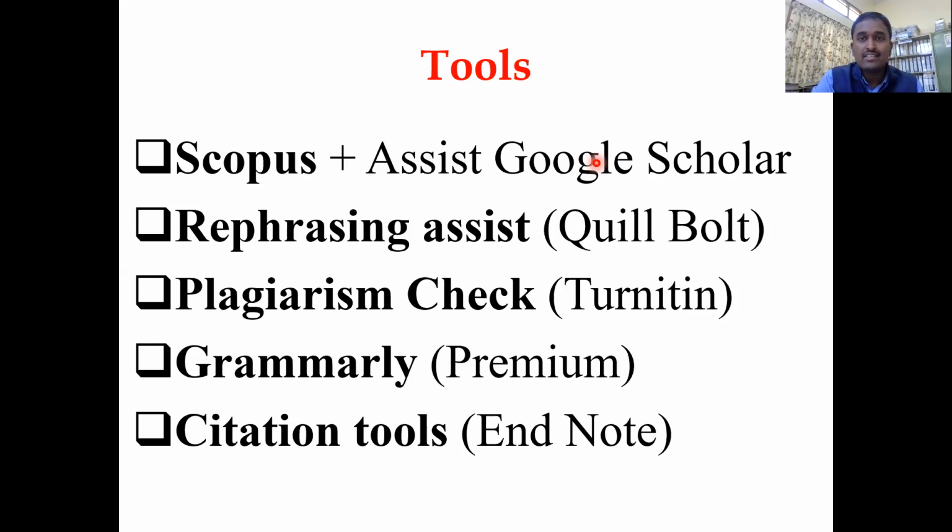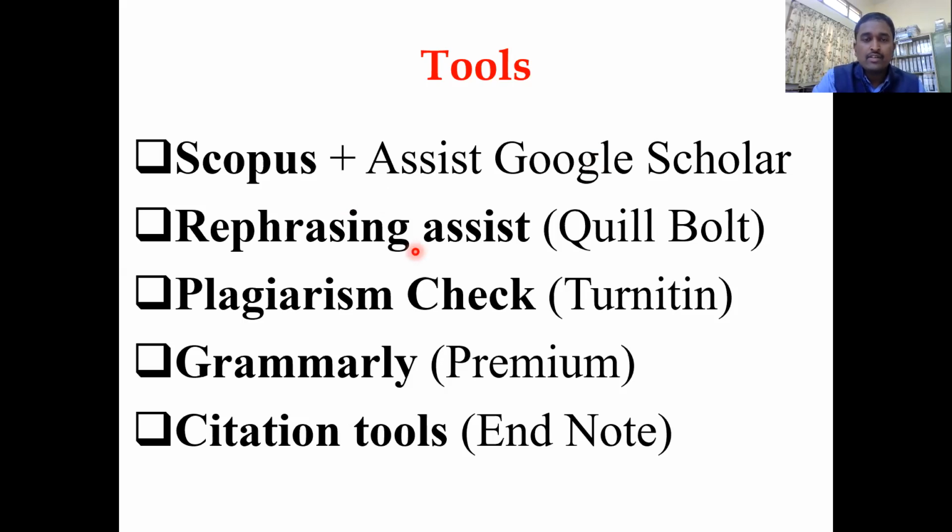That is the first. The second thing is our native language is not English. So sometimes we don't know how to use have been, has been, is, were, was. So many such things are there. These are the two things where we lose time, the lack of speed in writing sentences. So there, the rephrasing assistance will be used.